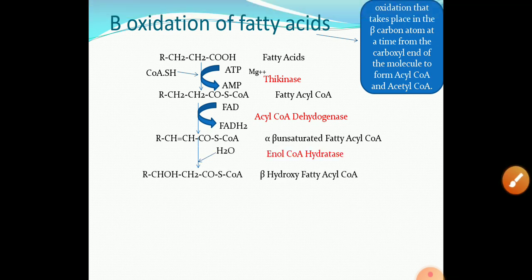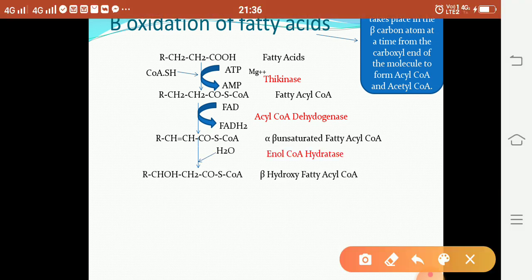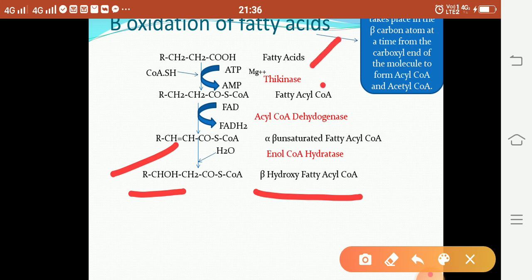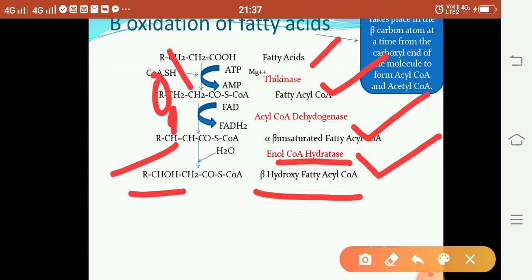Then the third step. First step is the activation of the fatty acid into fatty acyl CoA. Fatty acyl CoA is converted to alpha beta unsaturated fatty acyl CoA by removing hydrogen. The third step is adding water. By addition of water at this position, there is formation of beta hydroxy fatty acyl CoA, and this reaction is catalyzed by the enzyme hydratase. At this position we add the OH group, and there is a CH2. This bond is removed. The rest is the same.